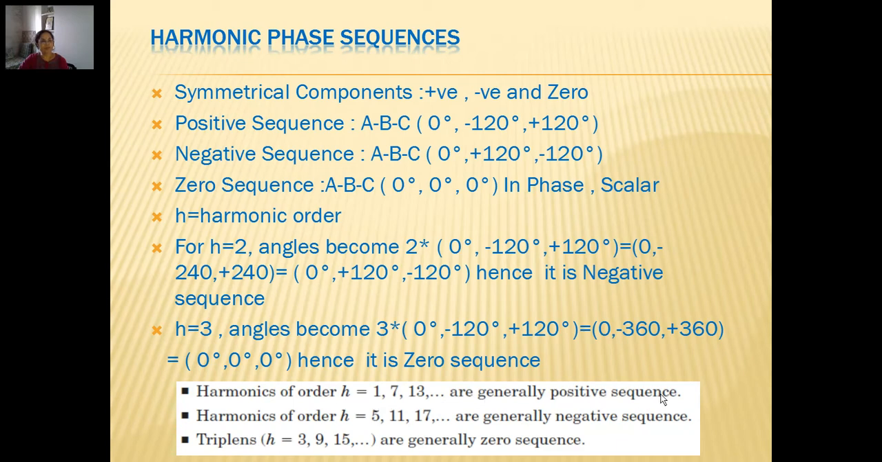Okay. But now if we see, harmonics of order h equal to 1, 7, 13 are generally positive sequence. Harmonics of order 5, 11, 17 are generally negative sequence. Now you will realize that here no even order harmonic is considered, and even triplens are not considered in this. So triplens are given a special category because they fall into zero sequence. Triplens are all odd multiples of 3, and so we are taking these as zero sequence. Triplens are always zero sequence.